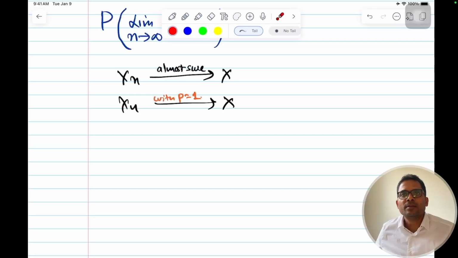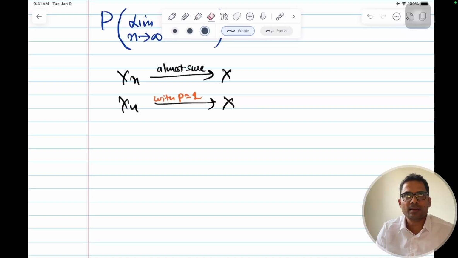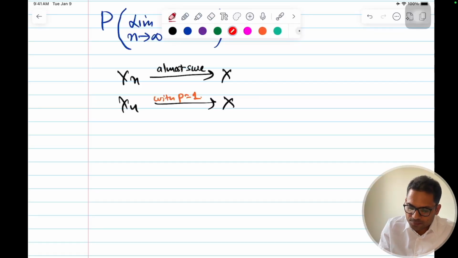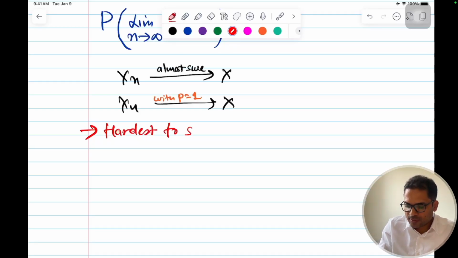It has a very long mathematical proof which is beyond the scope of this video. But the earlier one, convergence in probability, can be easily proven using the Chebyshev inequality, which I'll discuss in the next video. I'll put the link also. So that is easy to prove, but this one is hardest. This is hardest to satisfy, and the proof is also very difficult, because this is a very strong statement.